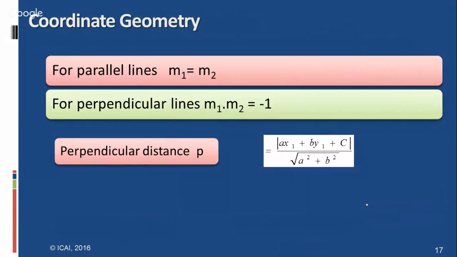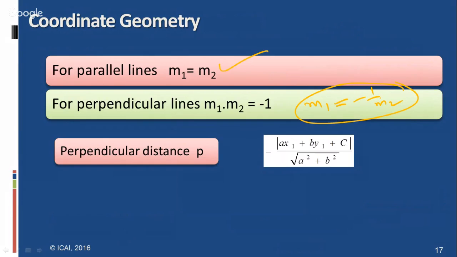Okay. When two lines are parallel, the condition is their slopes should be equal. When two lines are perpendicular, their slopes satisfy m1 into m2 equal to minus 1, or m1 equal to minus 1 by m2.